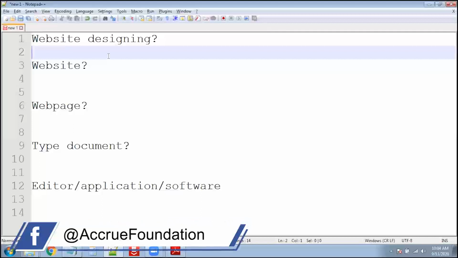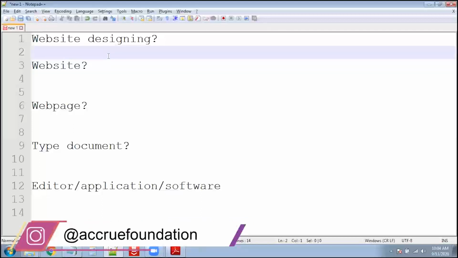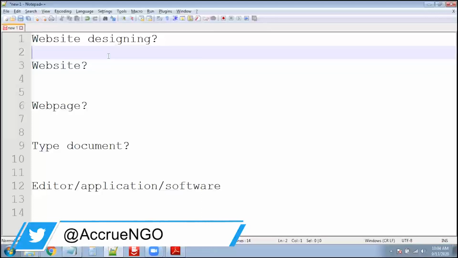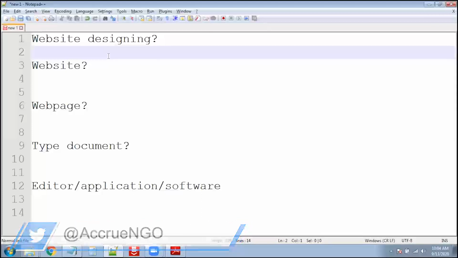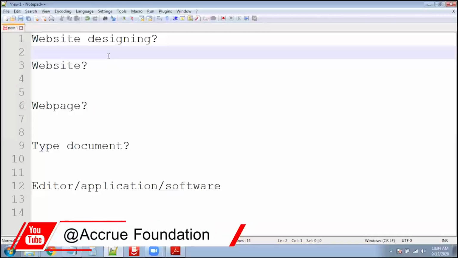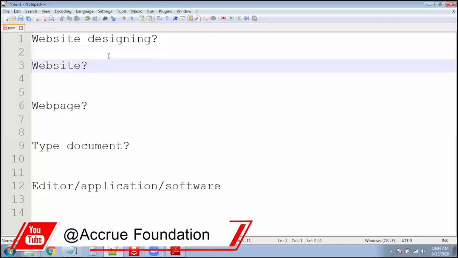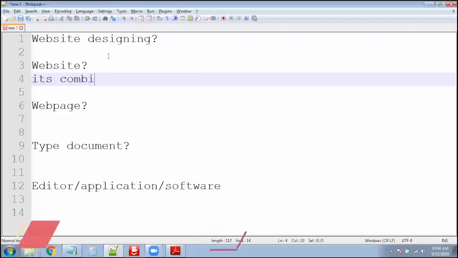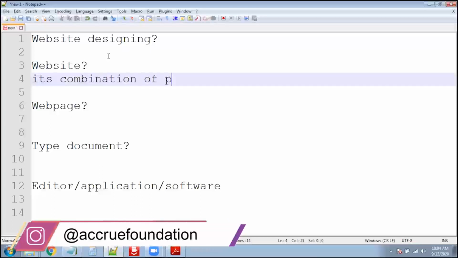So if you want to design those types of content on the internet and you want everyone to be able to access and see your information, this is called a website, okay? And the simple definition I can give of a website is that it is a combination of web pages.